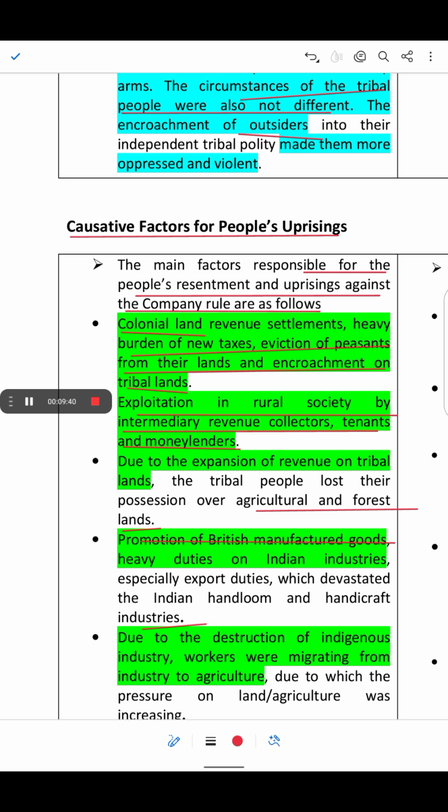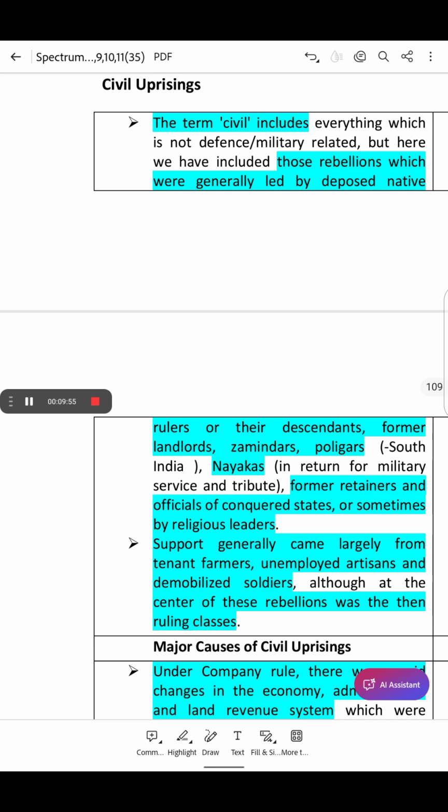Promotion of British manufactured goods, heavy duties on Indian industries, especially export duties, devastated the Indian handloom and handicraft industries. Due to the destruction of the indigenous industry, workers were migrating from the industry to agriculture, due to which the pressure on the land and agriculture was increasing. So in this passage we have learned that the problem with the land and revenue system had increased.